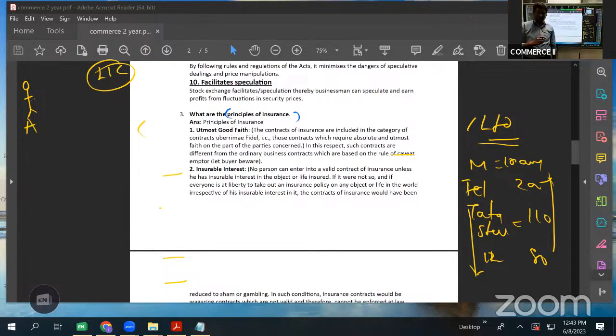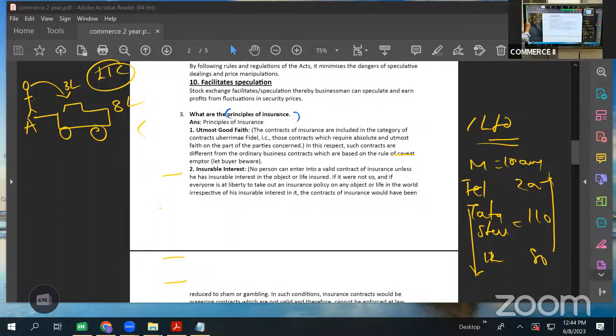Whoever is taking this insurance contract, on whatever asset or on whomever person, we should have insurable interest in that asset. I'll give one example. Let us say Mr. A has a car. The car value is, let us say, 8 lakhs. He wants to take an insurance on this for 2 lakhs or 3 lakhs. Will he be allowed to do so? Yes, he is allowed, because it is his property. He will be allowed to take insurance on the car owned by him.